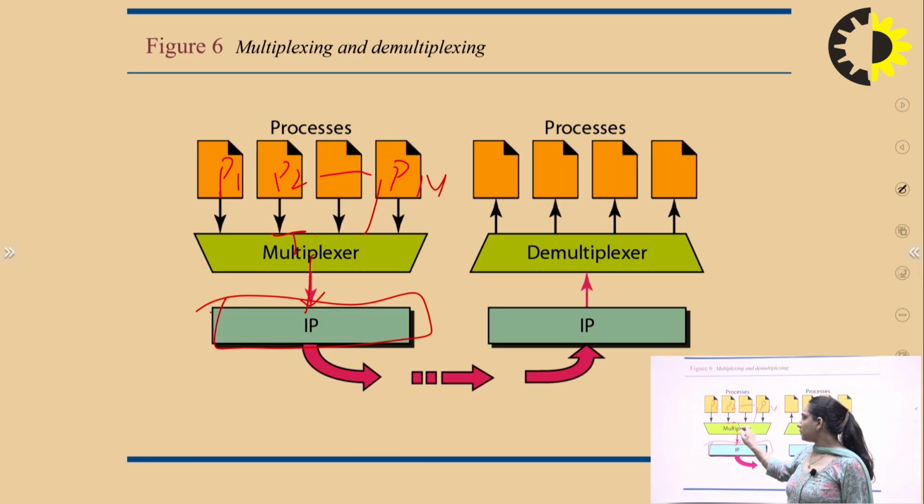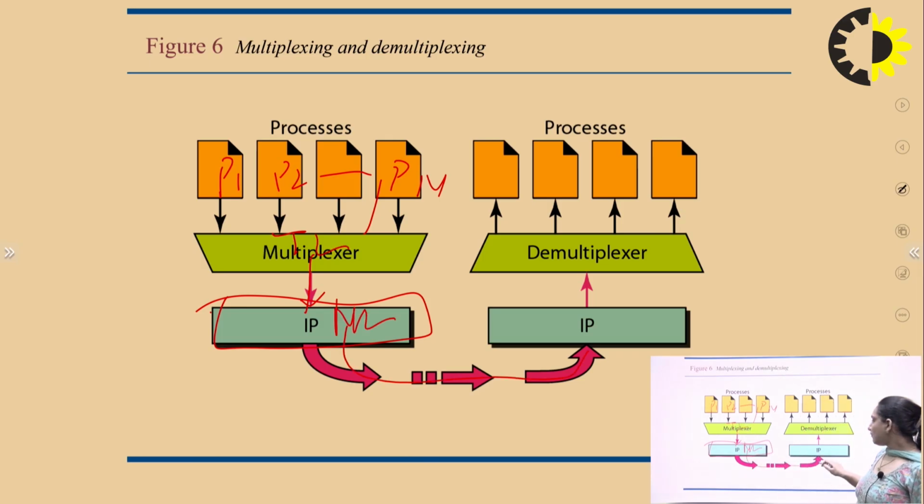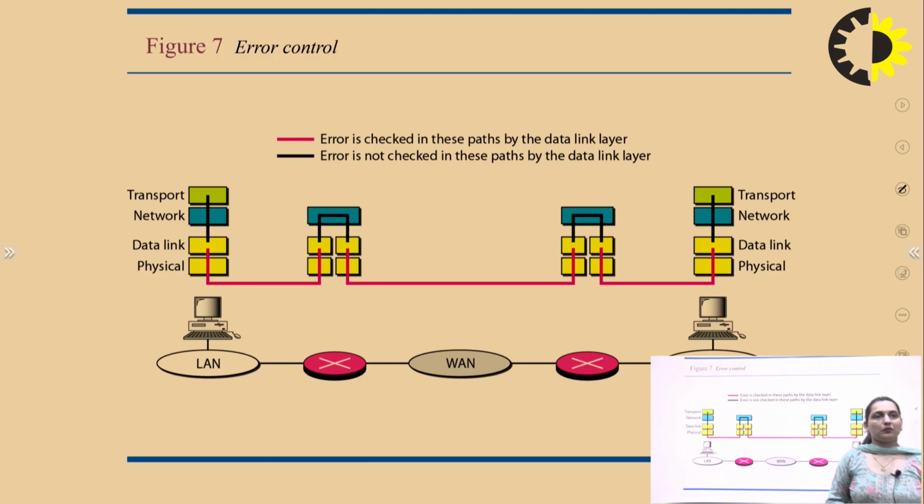Because they are coming from the transport layer, then going to the network layer, and on the receiver side they are demultiplexed at this phase. So there is a one-to-many and many-to-one relationship in it. Then there is also error control.